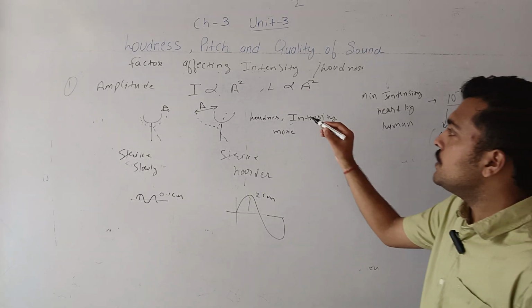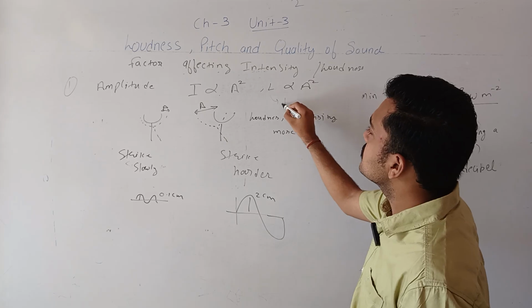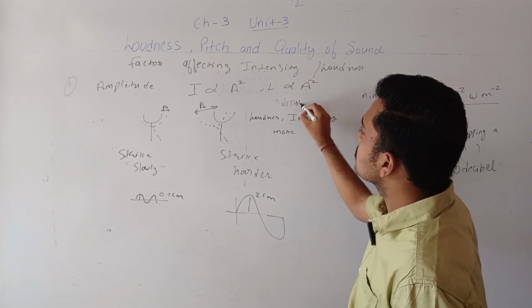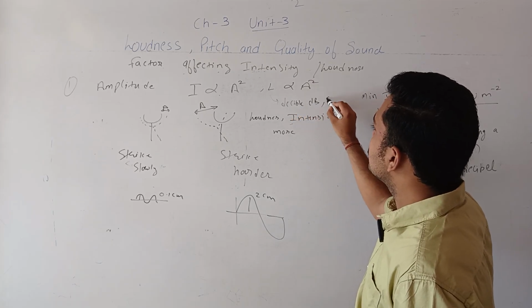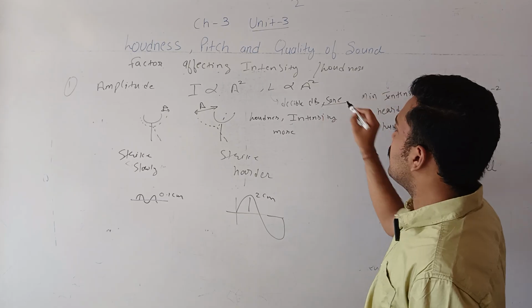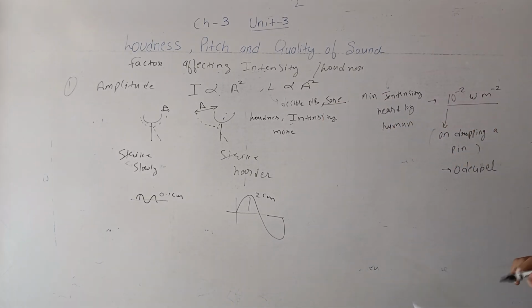Decibel is the unit of loudness. So the sound produced on dropping a pin we assume to be 0 decibel, and the corresponding intensity is 10 raised to power minus 2 watt per square meter.